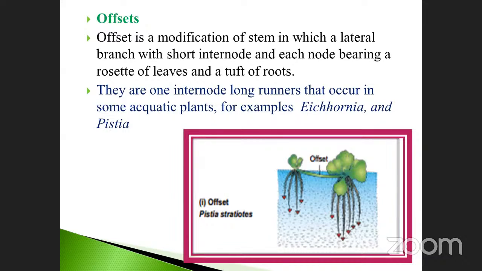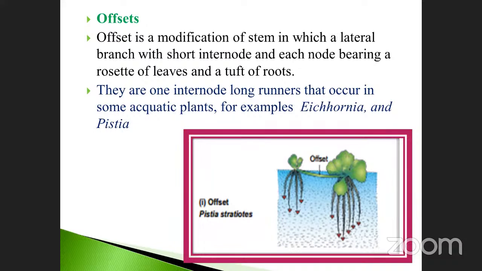See here, offset is a modification of stem in which the lateral branches have a short internode. This is very, very important. Short internode means this one is called a short internode. Likewise, each node bears a rosette of leaves. This is called rosette leaves, a bunch of leaves, and it is present in the upper part of the lake or pond, whatever it may be. It can easily float on the surface of the water, just like that.